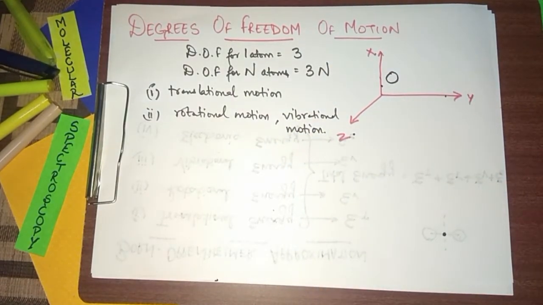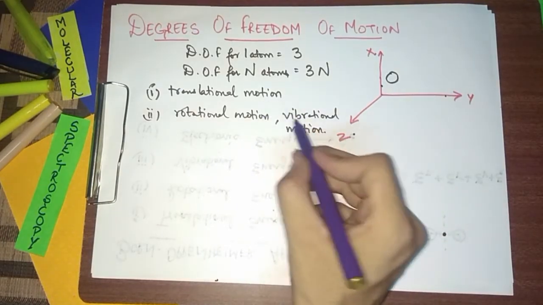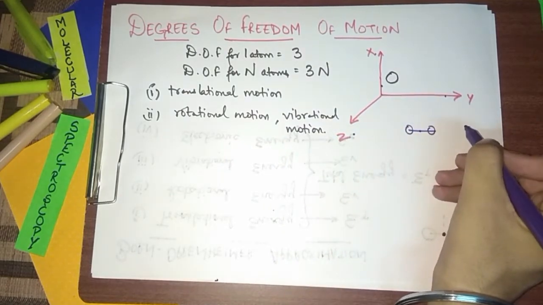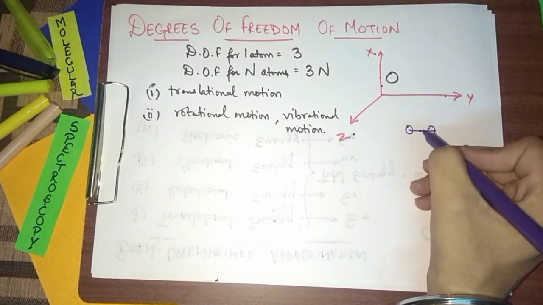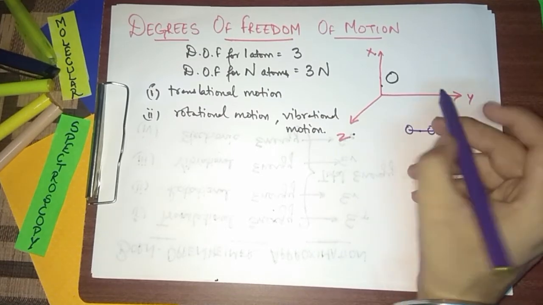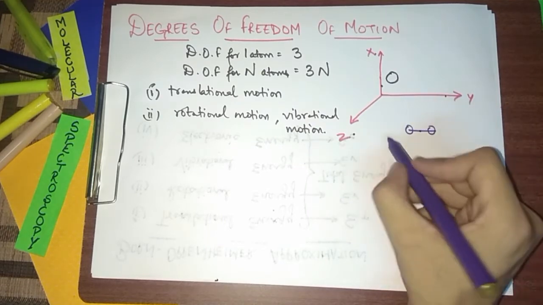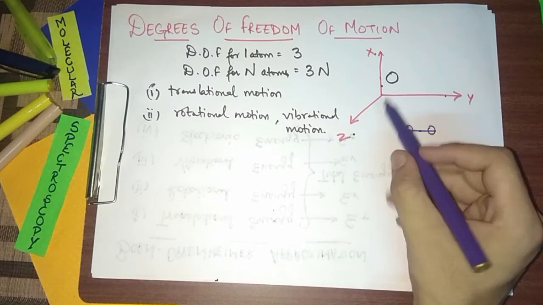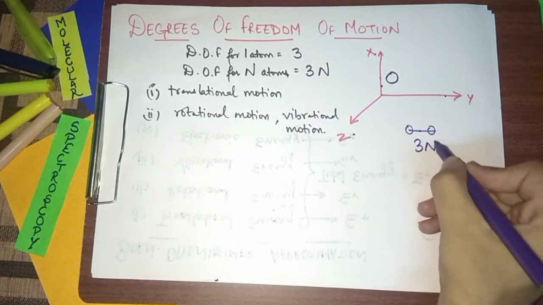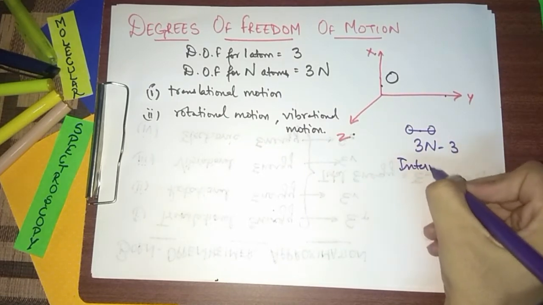Right? So the translational motion means that the motion of the center of mass of the molecule, means a molecule is there, its center of mass is moving, so that is translational motion. So for a molecule, the degrees of freedom for translational motion is 3n minus 3. How it is? Because during a translational motion, there are 3 coordinates required to specify the translational motion, and 3 coordinates are there. So the translation motion is restricting the molecule from movement. So that is why 3n minus 3 becomes the formula. These are called internal degrees of freedom.